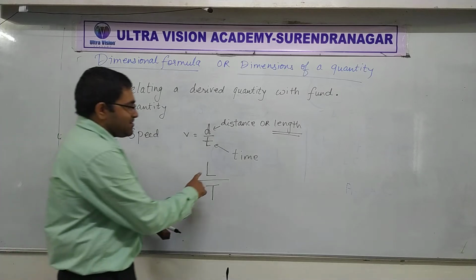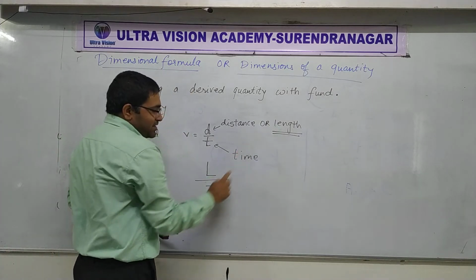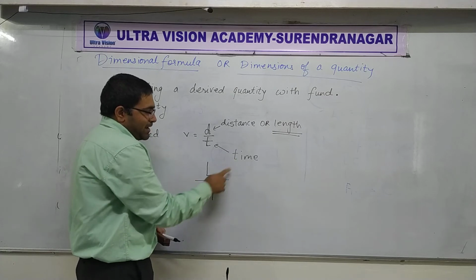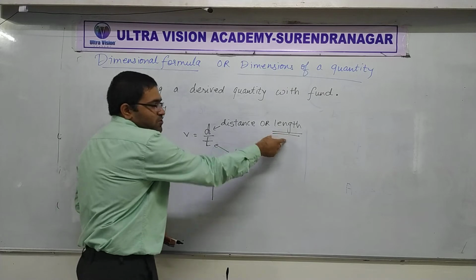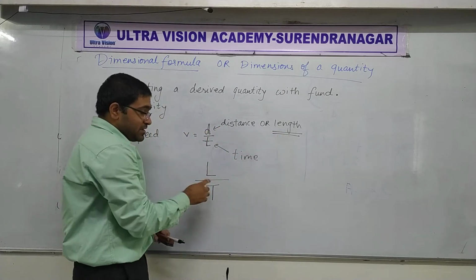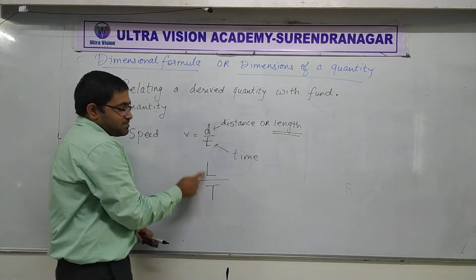I repeat, L is for length. Capital T I am writing for time. So I am saying that this is some kind of length. Length or distance are the same thing, right? Upon some kind of time.